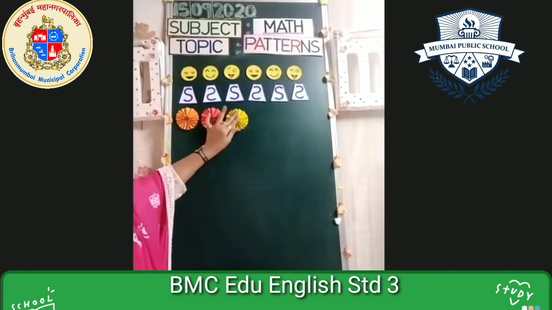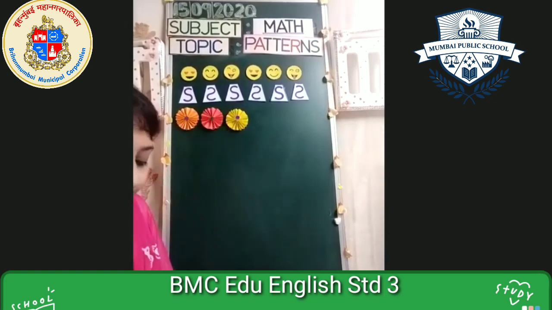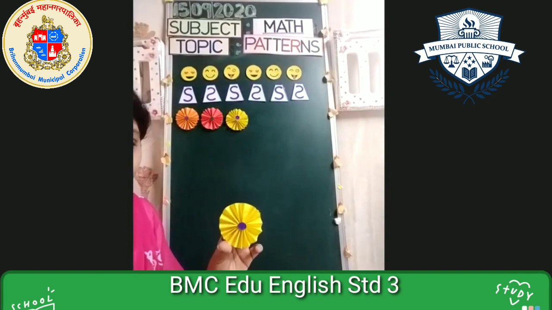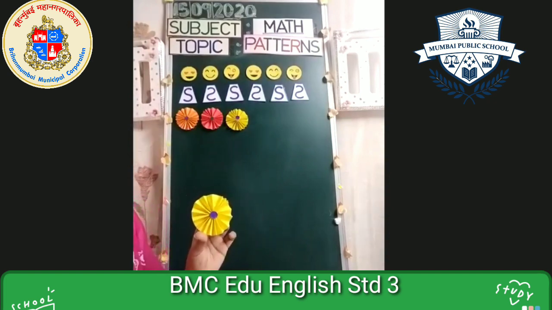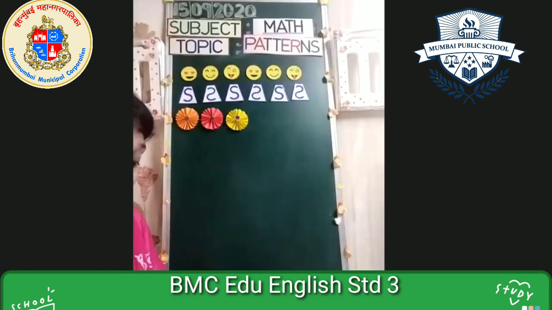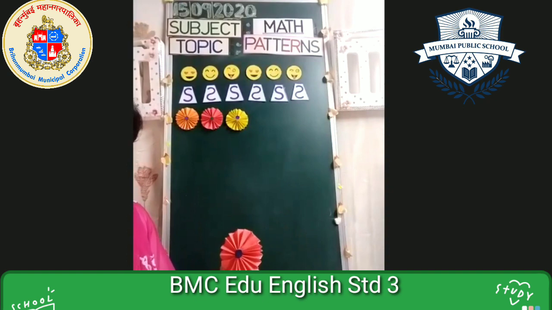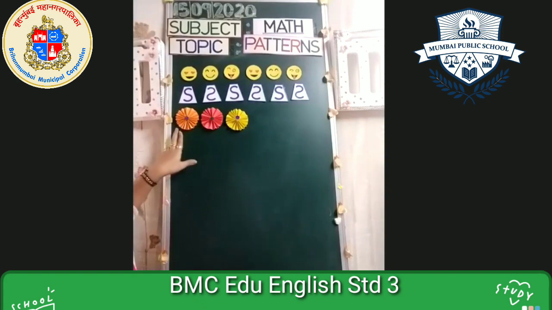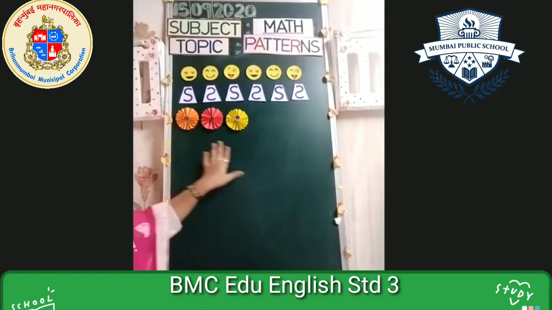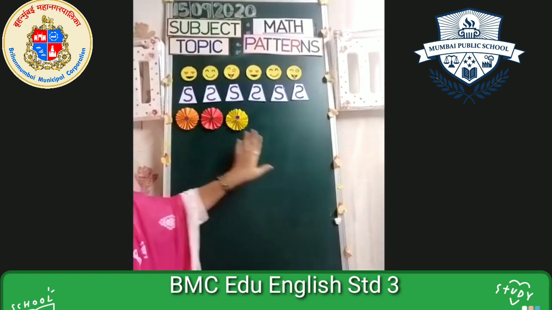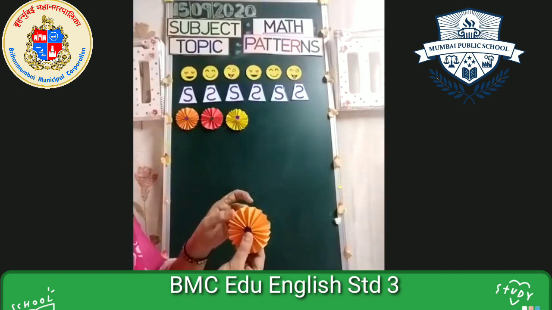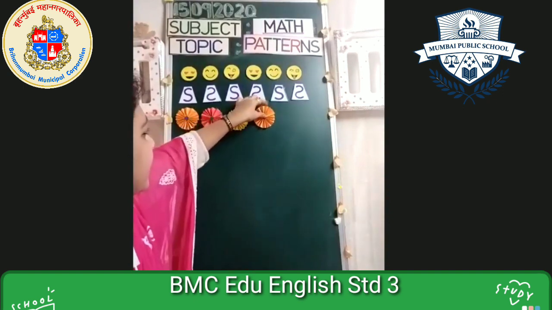So what we have to do, if I have to repeat here, can I repeat again with yellow color? Say yes or no. Someone said no. That's very good. Okay. So can I repeat with red color? That's good. No. Why no? Because this pattern started with orange color. So if we want to repeat this as a pattern, as a repeated series, we are going to start with orange color only. So I'm pasting orange color.